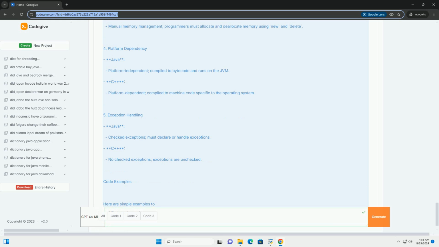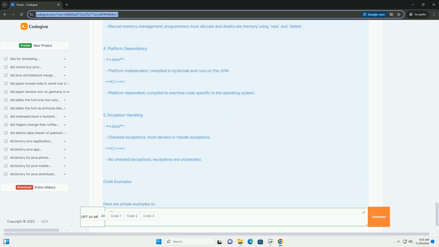2. Syntax and structure. Java uses public static void main(String[] args) as the entry point. All code must be inside a class. Does not support operator overloading. C++ uses int main as the entry point. Code can exist outside of classes. Supports operator overloading.